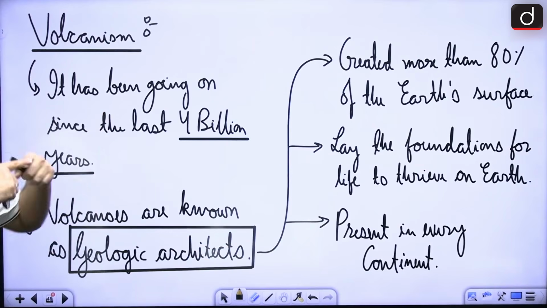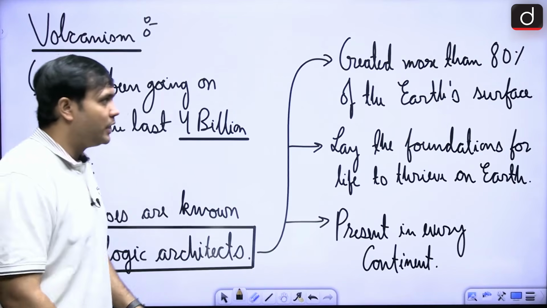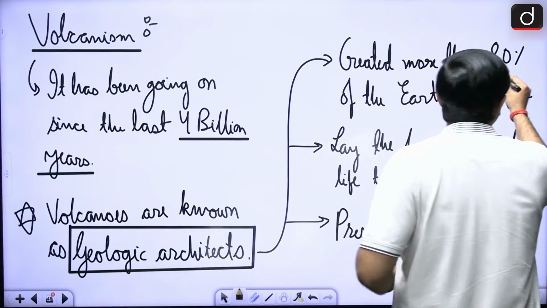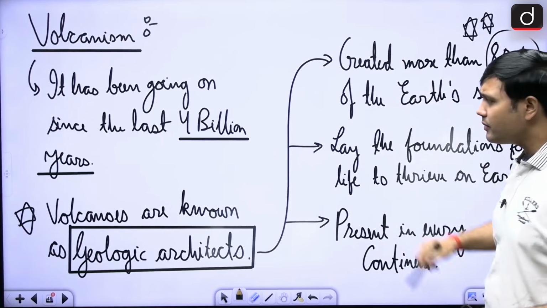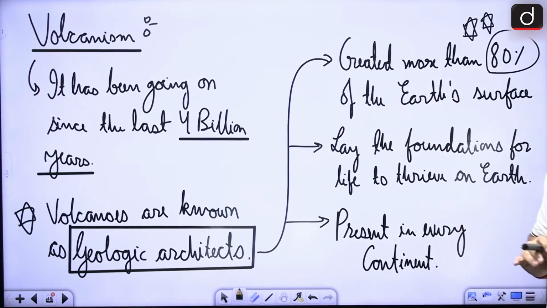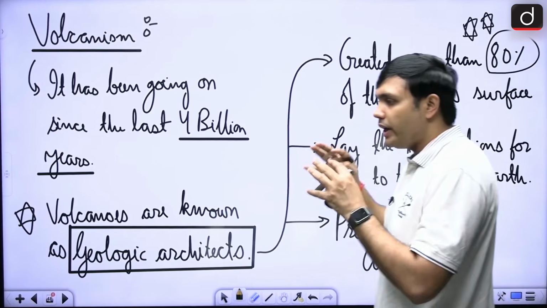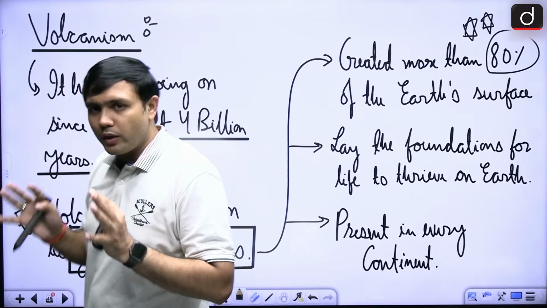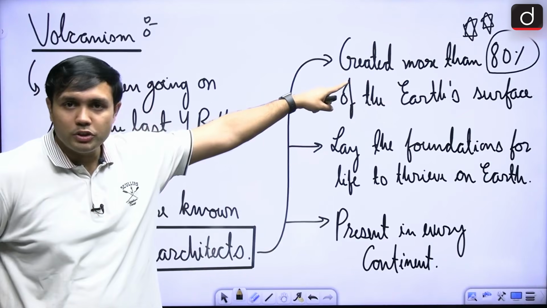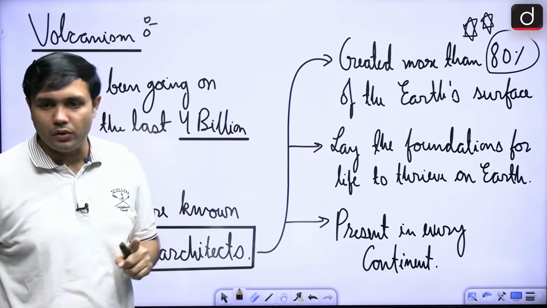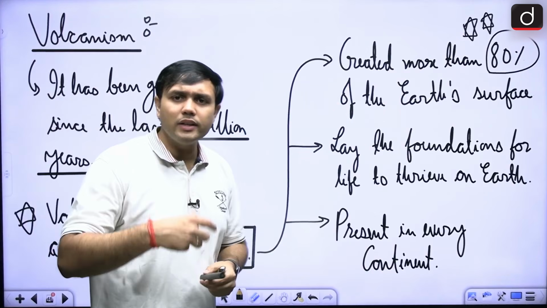Why? Because it is the volcanoes that have created more than 80% of the Earth's surface. This is very, very important for you to remember. This can be easily asked as a statement from geomorphology, right? They lay the foundations for life to thrive on Earth, right? And they are present in every continent. So in every region of the Earth, you will find volcanoes present, and they have had an effect on their surrounding area. They have had so much of an effect that they have created more than 80% of the Earth's surface. Now, how are they creating these surfaces?